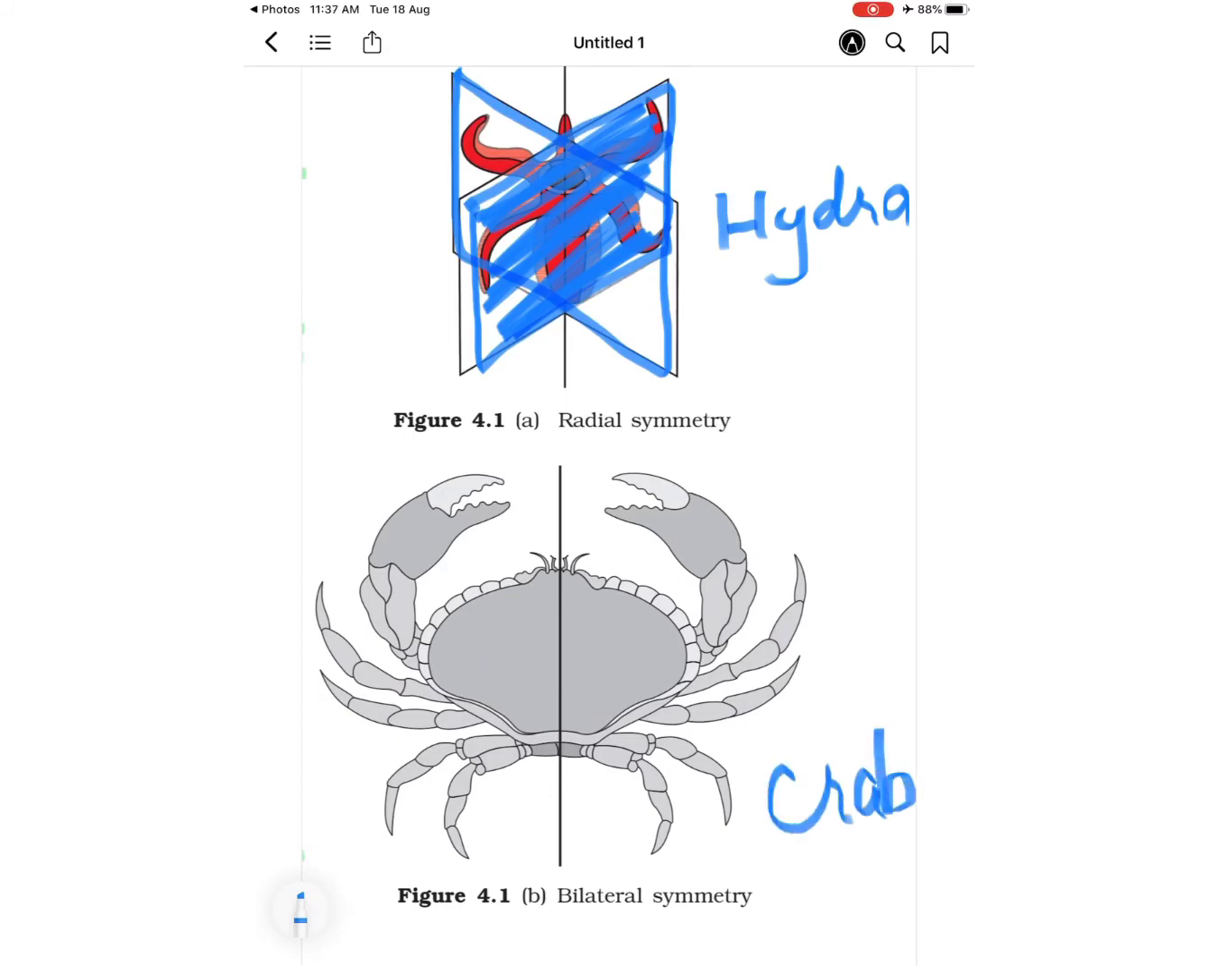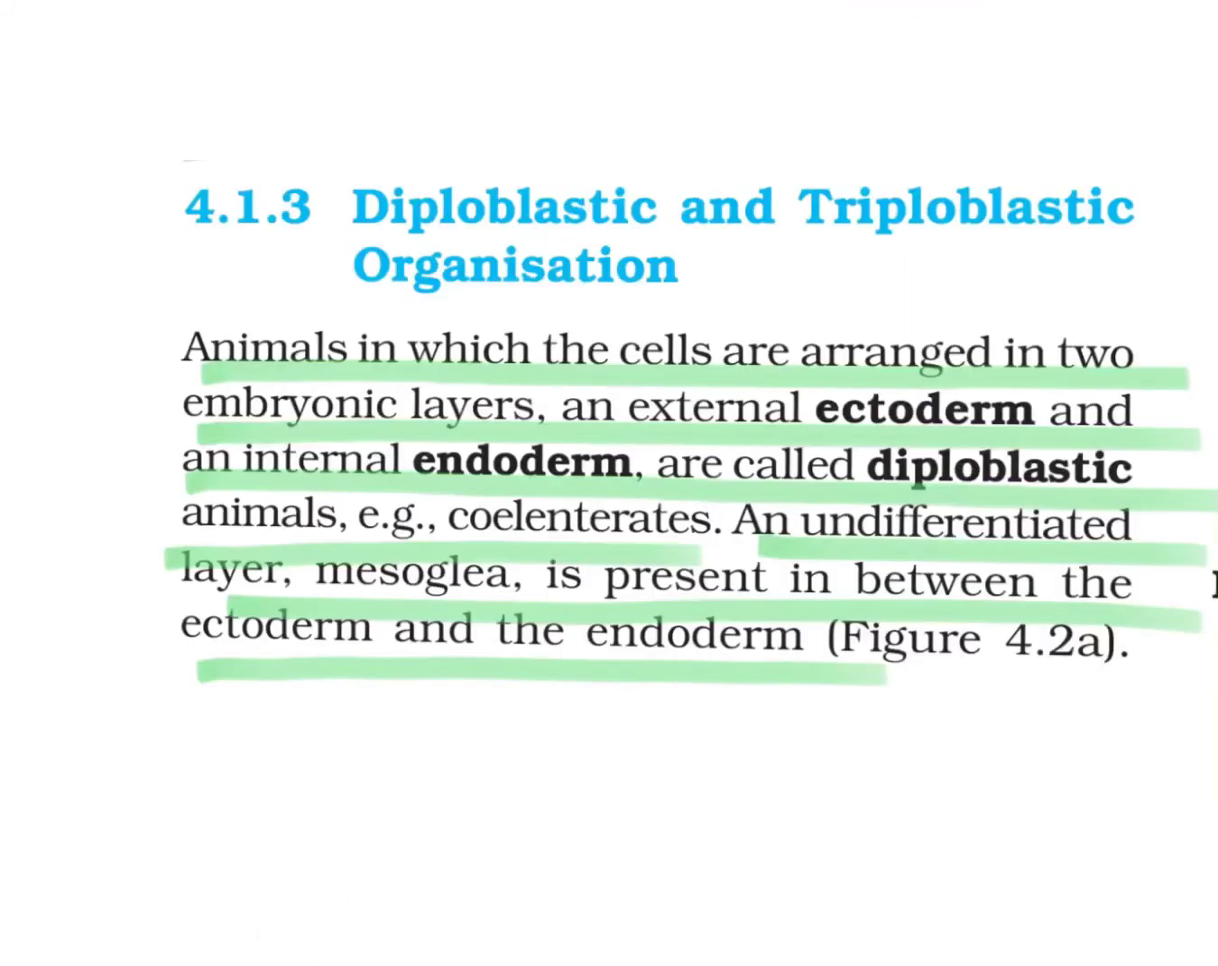This example is of a crab. The crab is showing bilateral symmetry, because, let us see, with the central plane we have divided the crab into two equal portions. In the crab, when we divide the animal along only a single axis, then only can we divide it into two equal halves. So we have understood symmetry.